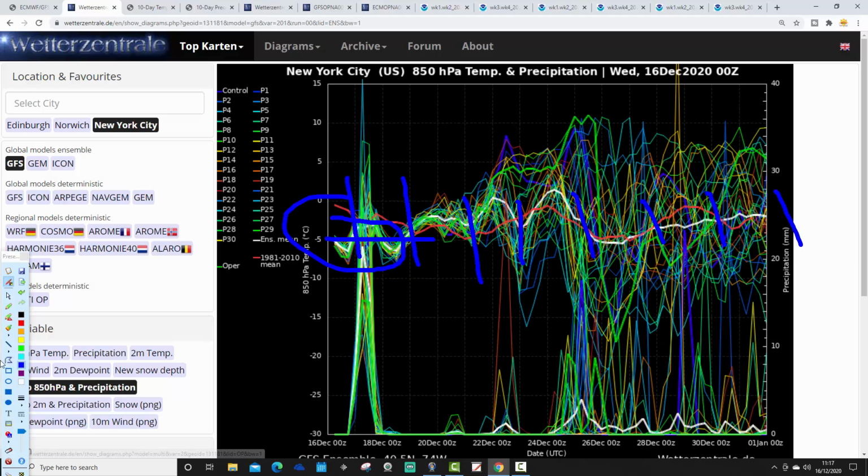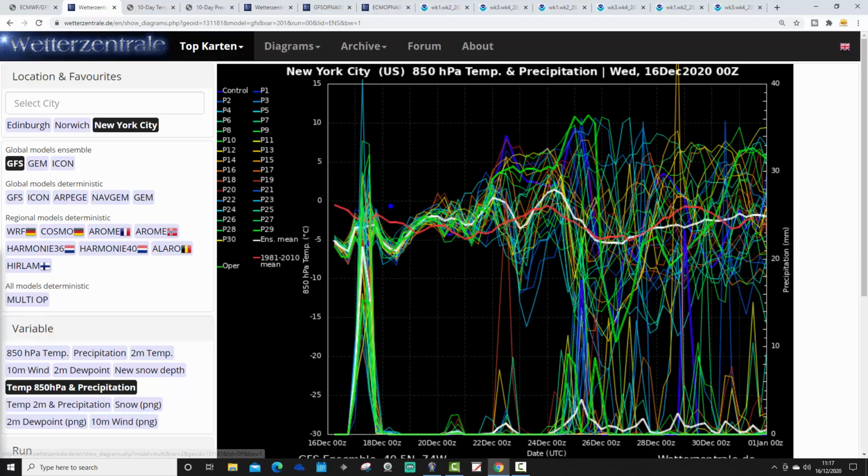After that it goes a little bit milder as we run up towards Christmas. This is Christmas itself through here. There is quite a lot of scatter with this, and a real plunge is taking place. So let's isolate the GFS operational run, which is this thick green line just here. Just before Christmas and into Christmas Day for New York, the upper air temperature on the operational run actually gets really mild.